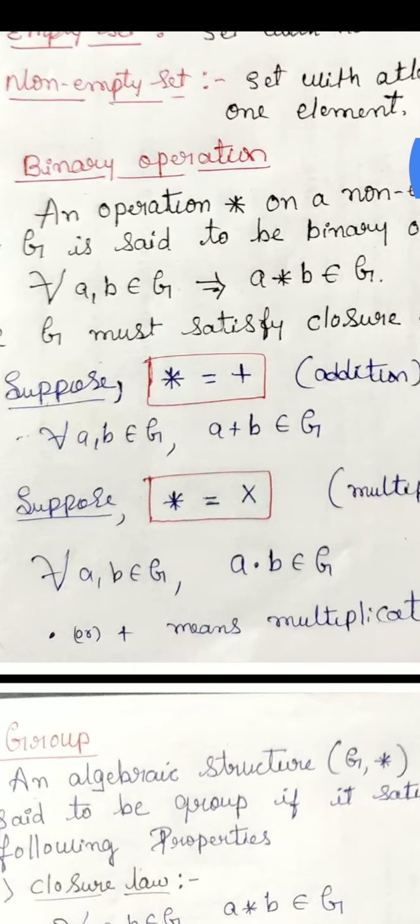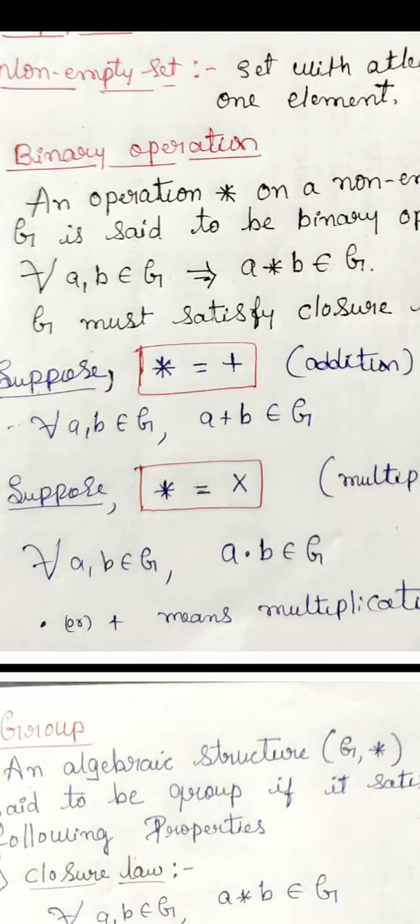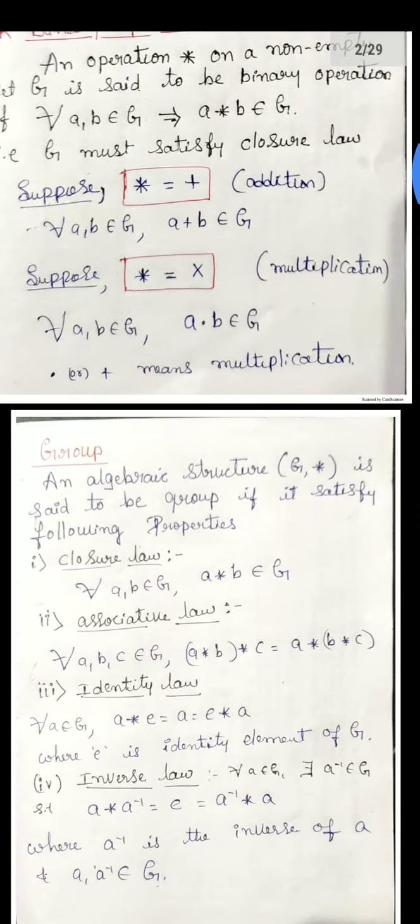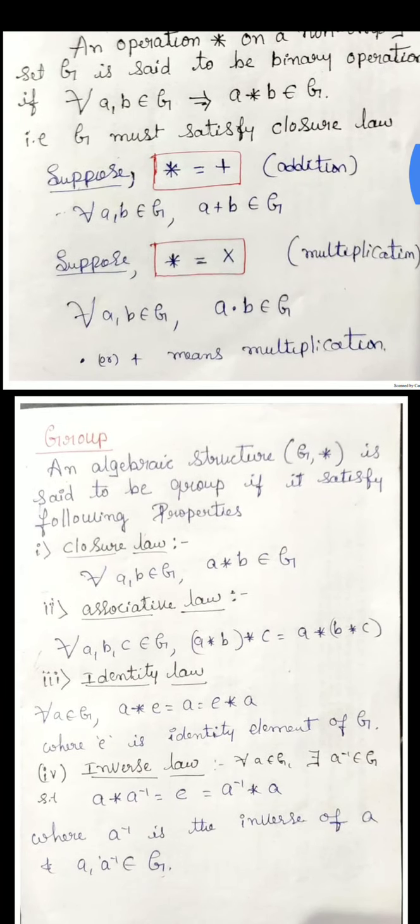In a similar way, suppose I take star equal to multiplication, and I take the set of integers. Minus 3 into 4 is minus 12. Here minus 3 is an integer, 4 is an integer, and their multiplication is minus 12, which is again an integer. Therefore multiplication is a binary operation.